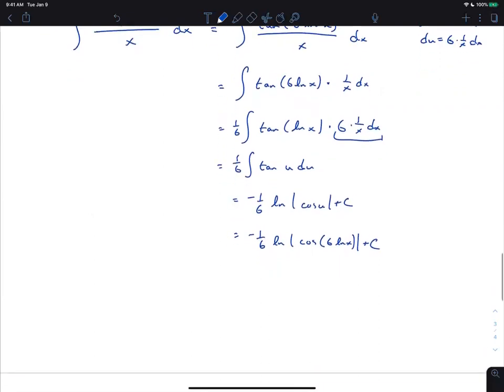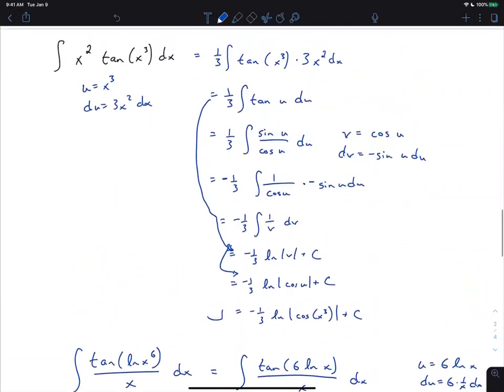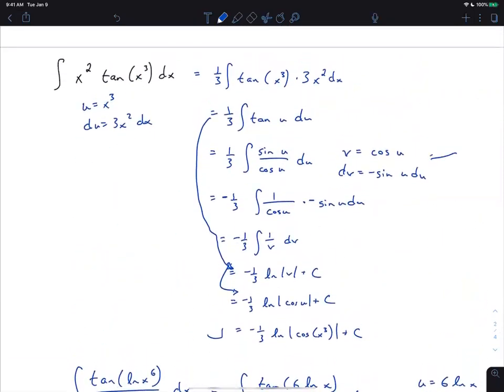Okay, so we've got several questions about area and volume in the chat. So let me address those together with one good example. Why is it negative, Colin? Back up here, because on the u sub du was a negative sign, so you had to get a negative in here and a negative out here. Does that make sense?